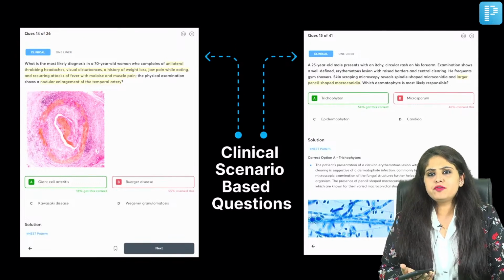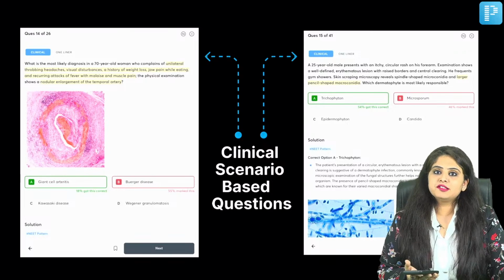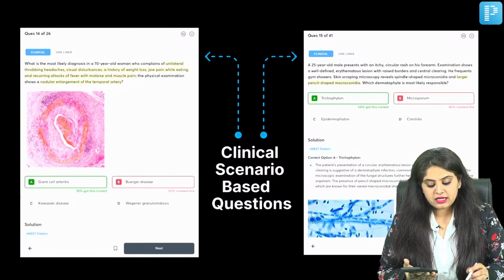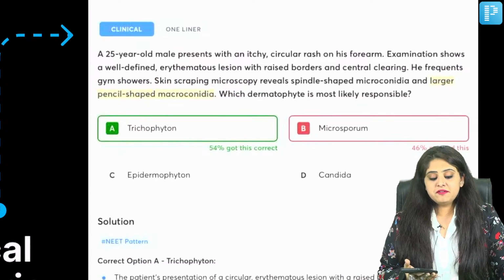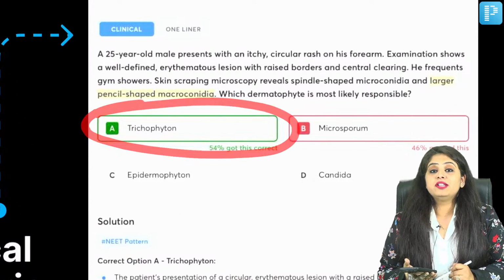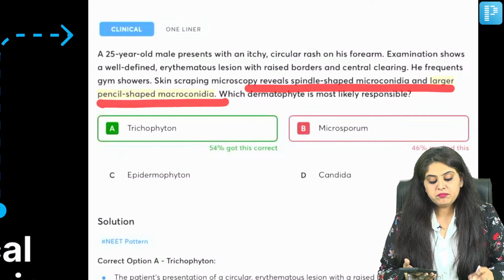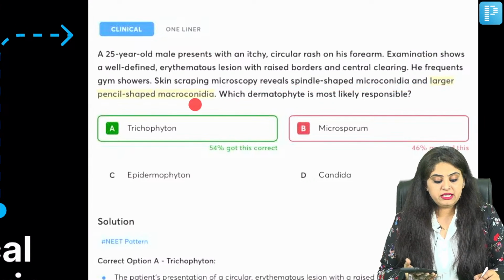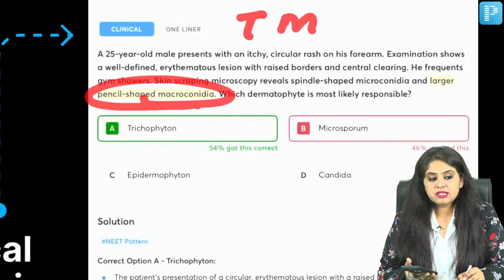Same I want to show you for micro, just giving you examples from my subjects to start with, but this has been applied to all subjects. So now starting, for example, with microbiology. I think we have our favorite, I've got you one of our favorite mnemonics, which you all know, that if there is a 25-year-old male and there's a skin rash that has occurred, and that is showing you some kind of pencil-shaped macroconidia. So you all remember pencil-shaped macroconidia. Do we all remember that mnemonic?